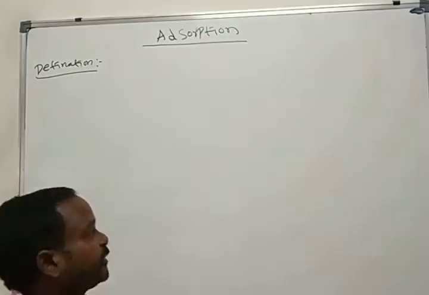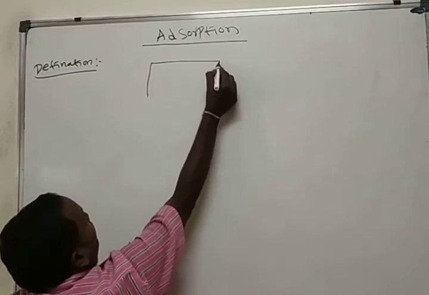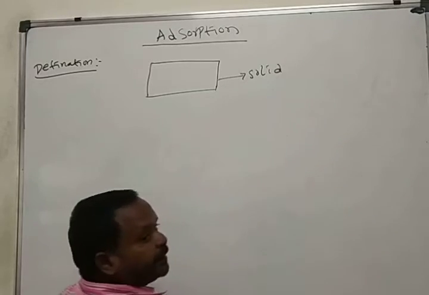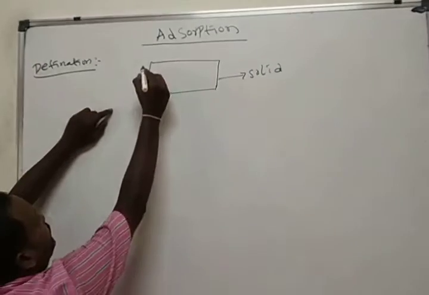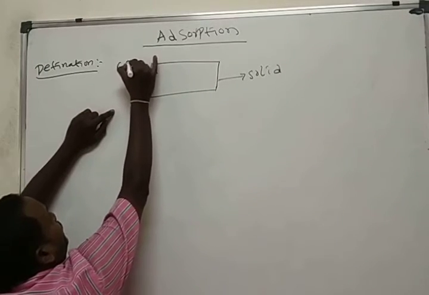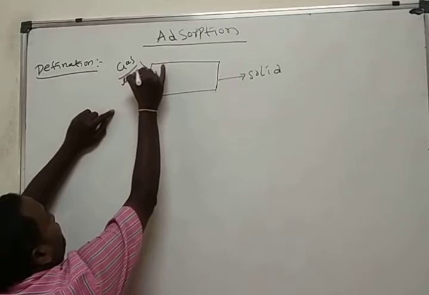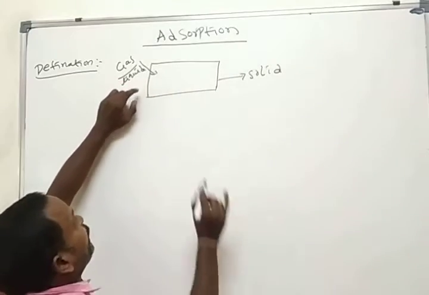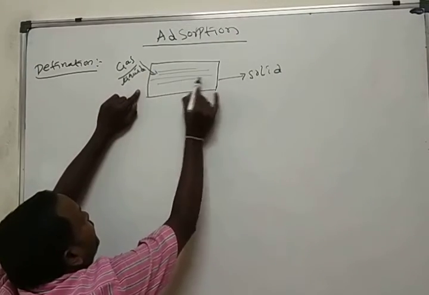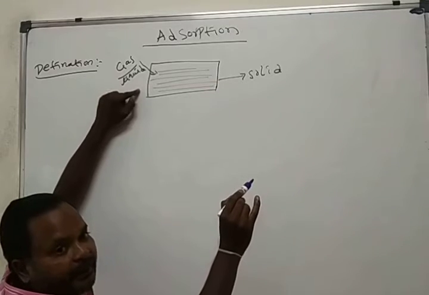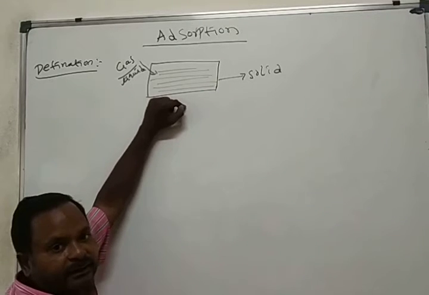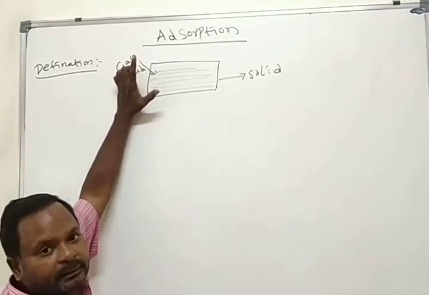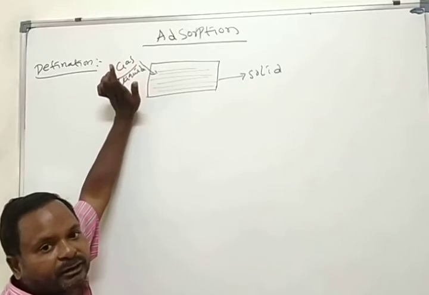Here I am taking one solid material. If you pass any gas or liquid through this solid material, what happens? This gaseous or liquid material gets concentrated, gets accumulated on the surface of this solid. This phenomenon we call adsorption.